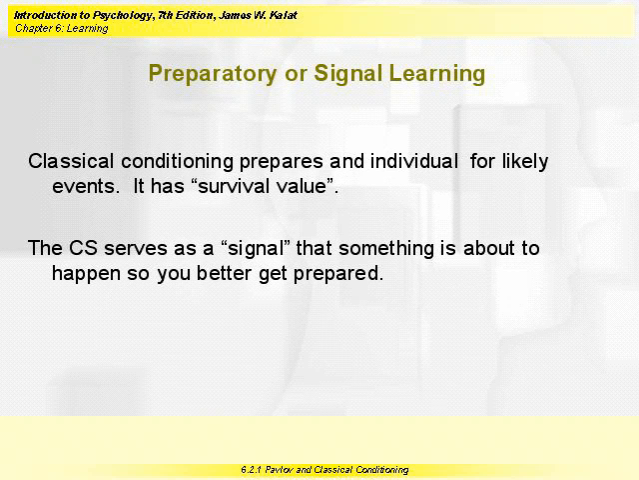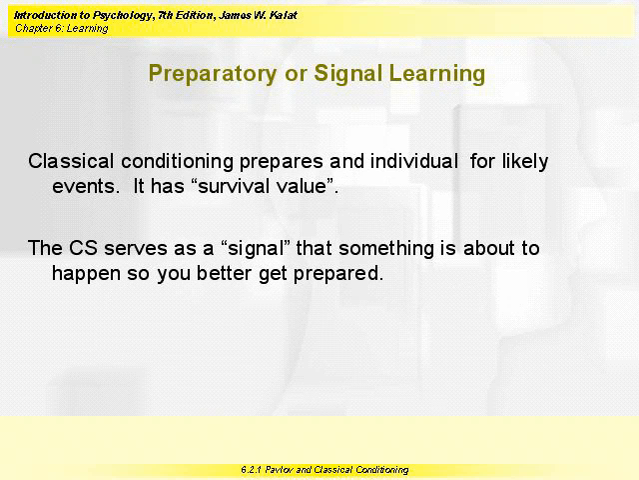Pavlov used the term signal learning to refer to what we now call classical conditioning. Another term used is preparatory learning. Classical conditioning prepares an individual for likely events. It has survival value. The conditioned stimulus serves as a signal that something is about to happen, so you had better get prepared.